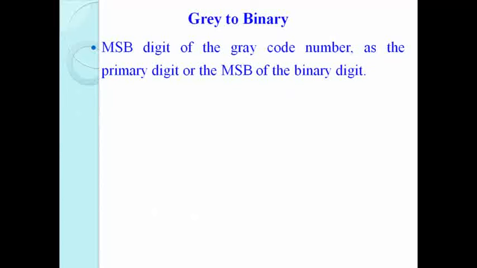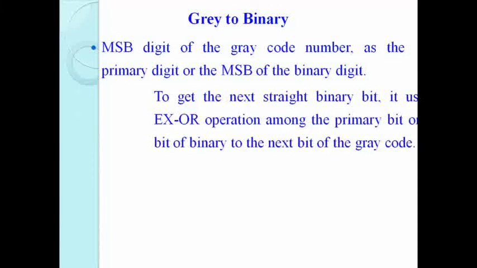Now we see gray to binary conversion, the reverse procedure. Again, the most significant bit of the gray code is the MSB of the binary number. See here, the MSB of binary is exactly equal to the MSB of the gray code.